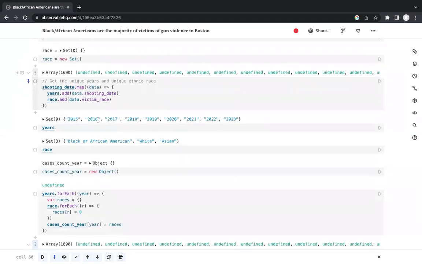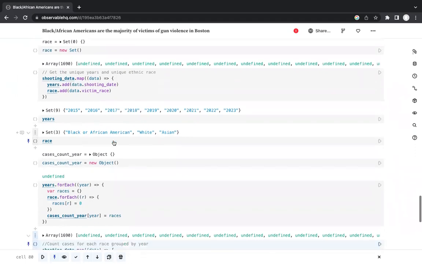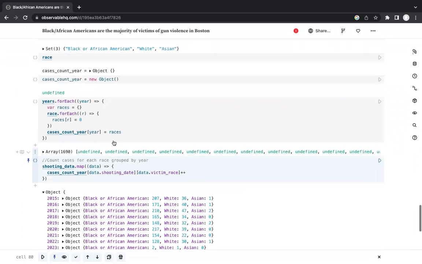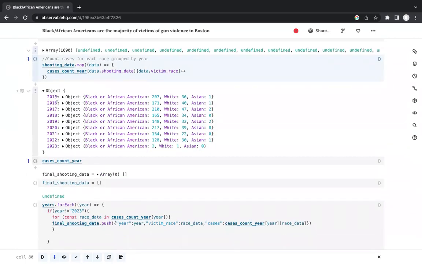So in our data set, we have data recorded from the year 2015 to 2023, and there are three races present in the data set: Black or African American, White, and Asian. Then we counted the number of cases for each race, and then we grouped it by the year. So this is what we got. Like you see here, in the year 2015, the number of Black or African American victims was 207, for White 36, and Asian 1.